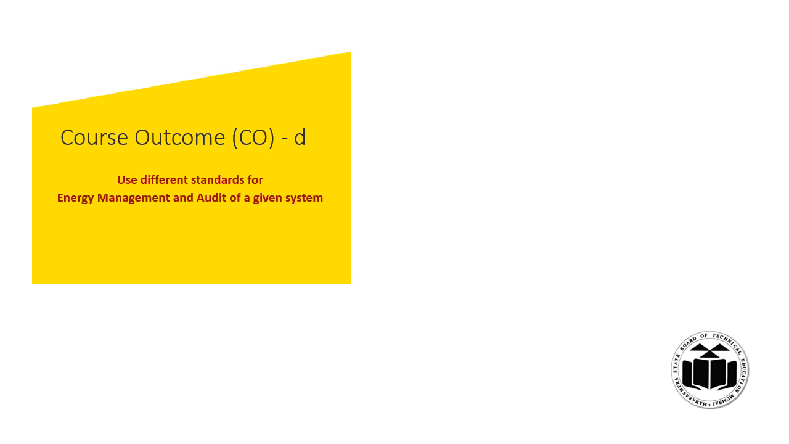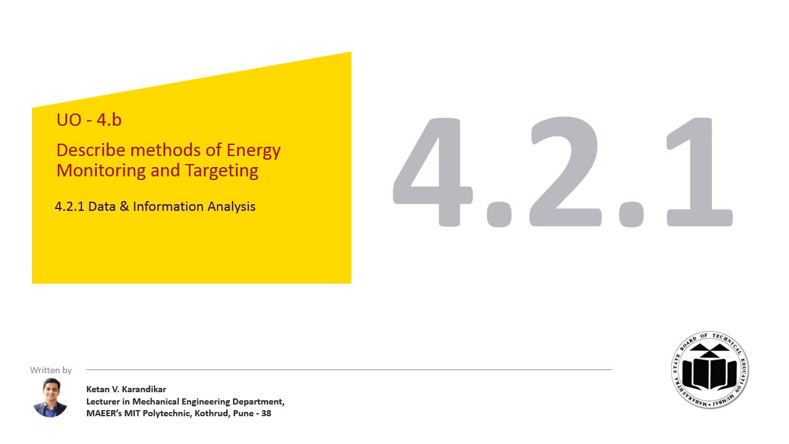This is the course outcome: use different standards for energy management and audit of a given system. This is our specific unit outcome 4B: describe methods of energy monitoring and targeting. In this session, we are going to focus on the topic 4.2.1 Data and Information Analysis.